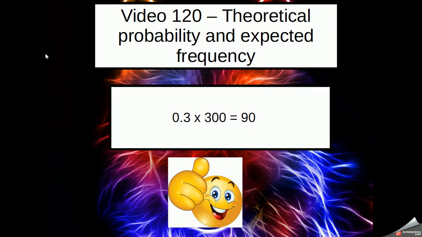So you can calculate the number of times you'd expect to see it, the expected frequency, from the probability of it occurring and the number of times that the event takes place.